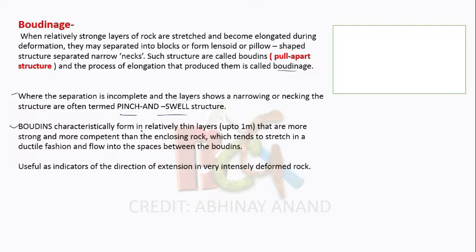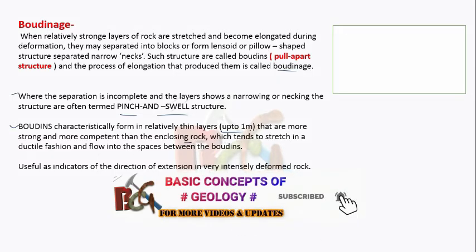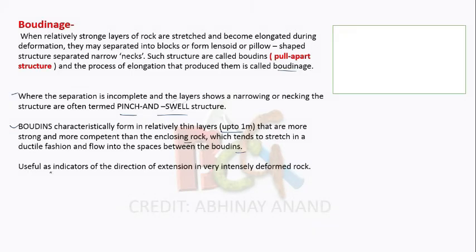Boudins characteristically form in a relatively thin layer, up to 1 meter, that is stronger and more competent than the enclosing rock, which tends to stretch in a ductile fashion and flow into the space between the boudins. It is a very useful indicator of direction of extension in very intensely deformed rock. So when we get the boudin, we can say in which direction extension took place. So these are a few points about the boudin.